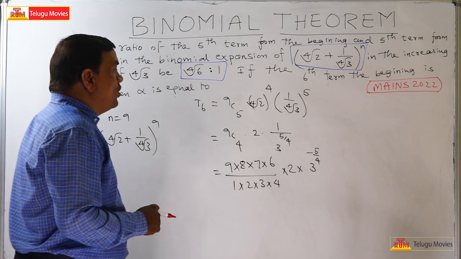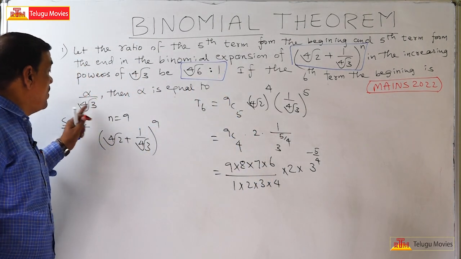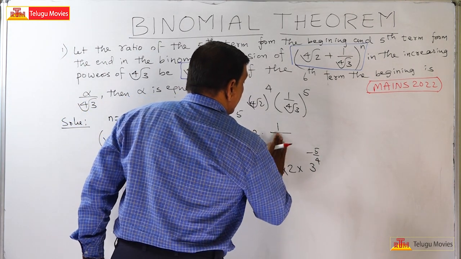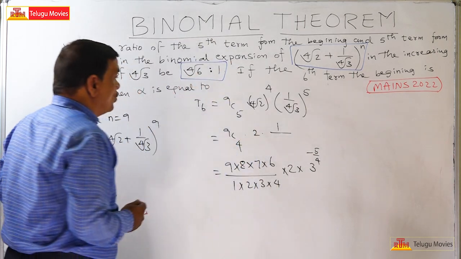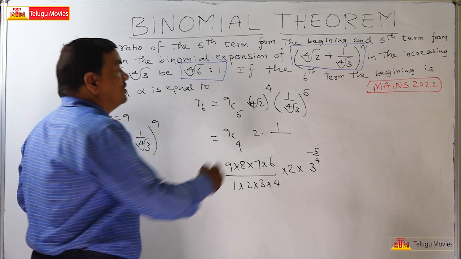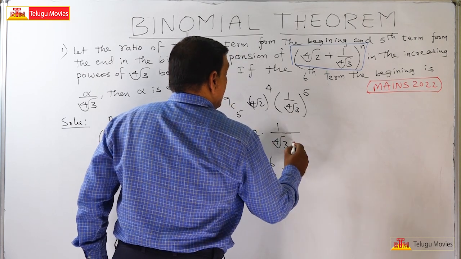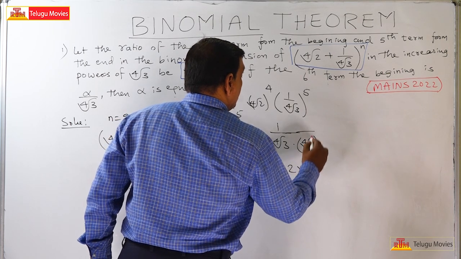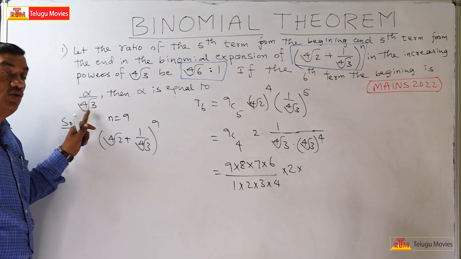Otherwise, it is given as alpha by 4th root of 3. It is better you keep this 4th root of 3 here only. So this can be written as 4th root of 3 into (4th root of 3) whole to the power of 4. Why? Because we want 4th root of 3.